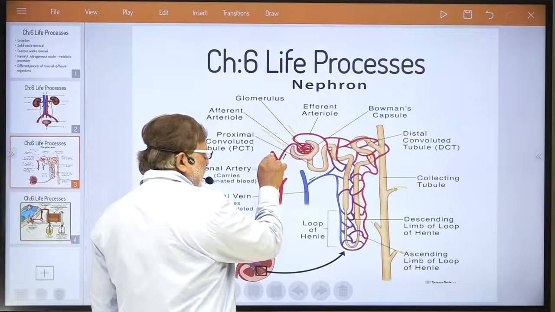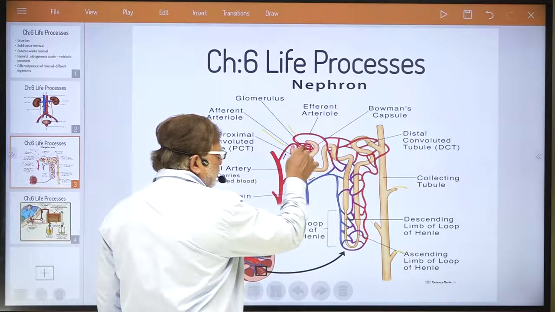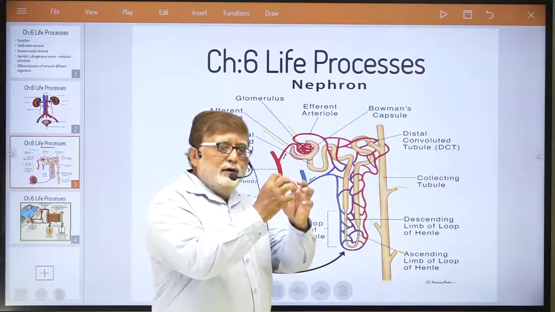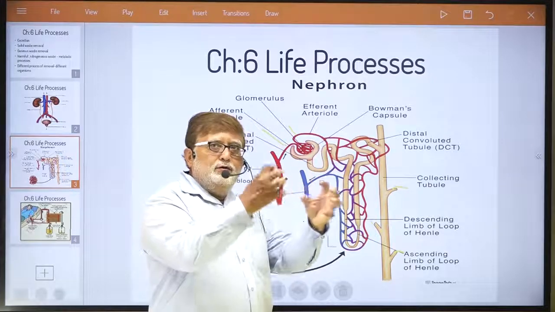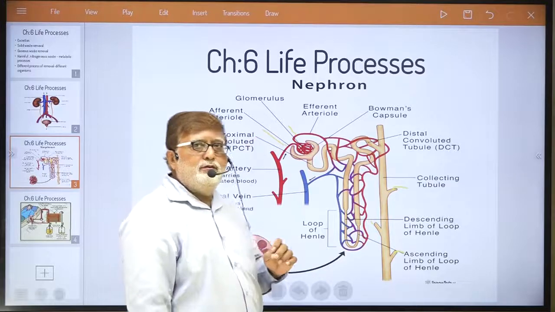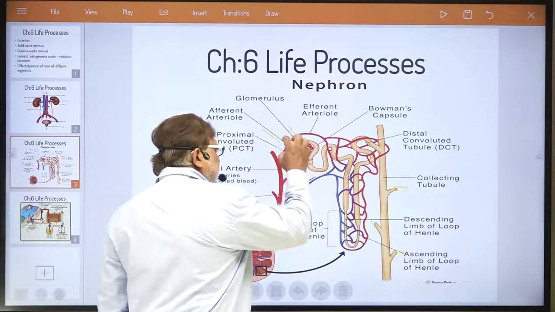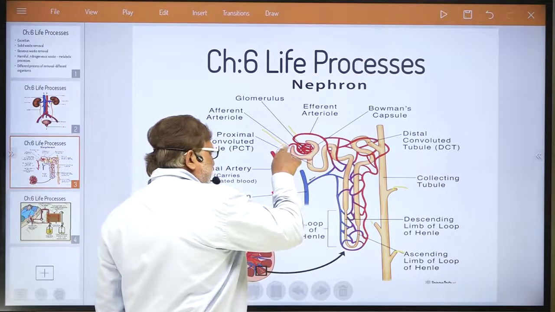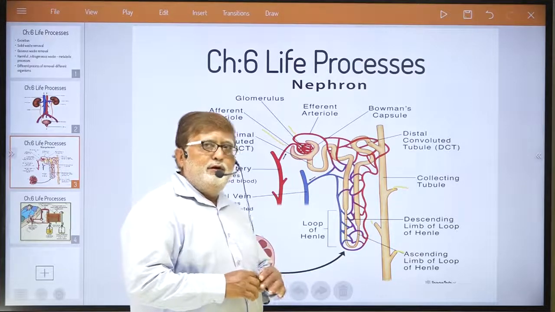Now this renal artery, when it enters Bowman's capsule, what you can see is an arterial capillary making a great convoluted structure known as the glomerulus. Here there is a thin convoluted structure formed by arterial capillaries.